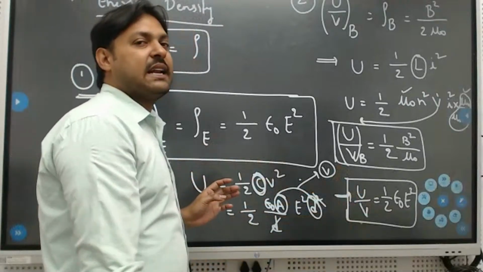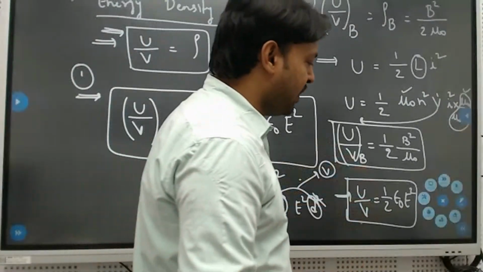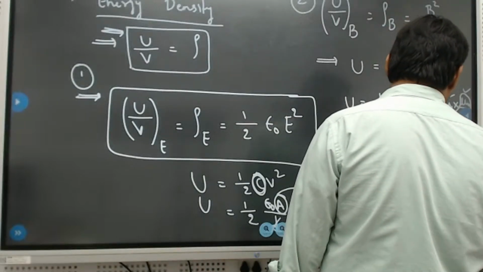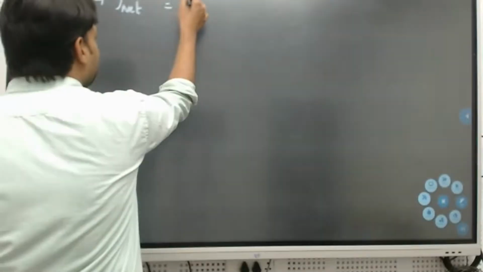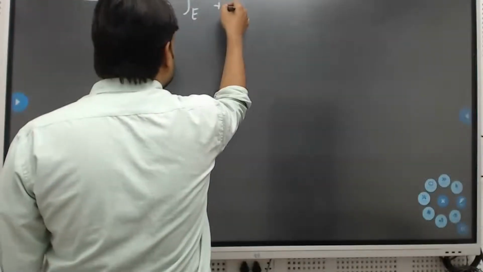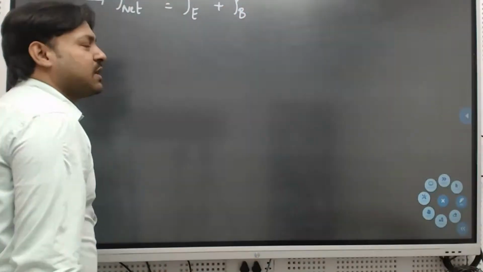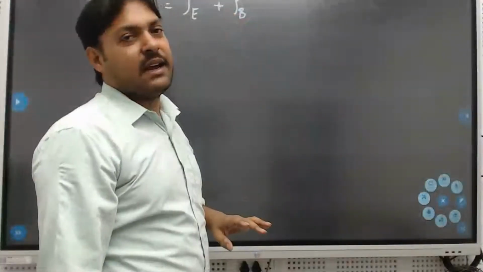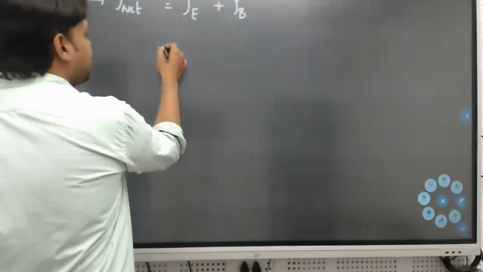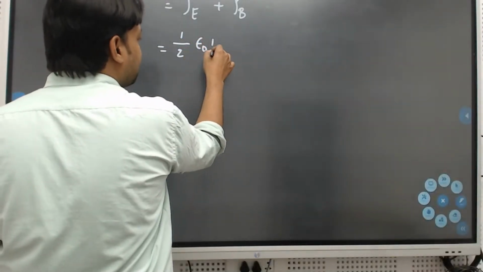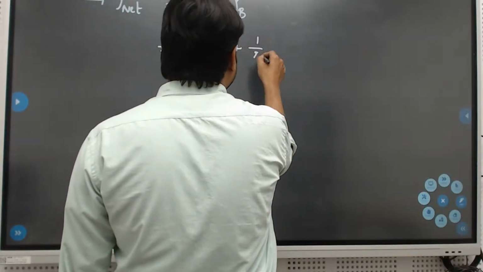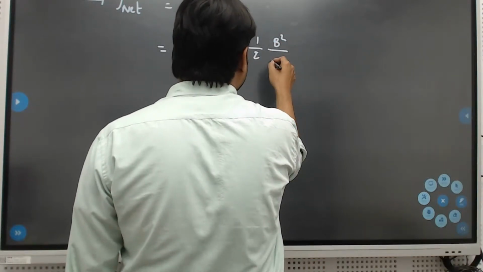So now individually we calculated, and now we have to combine. According to electromagnetic waves, if we combine these two fields, the net energy density equals the energy density with respect to the electric field plus that with respect to the magnetic field, which is half epsilon naught E square plus half B square by mu naught.